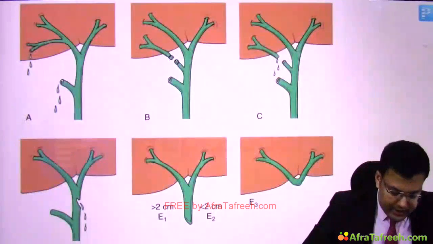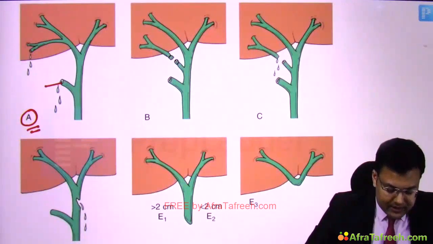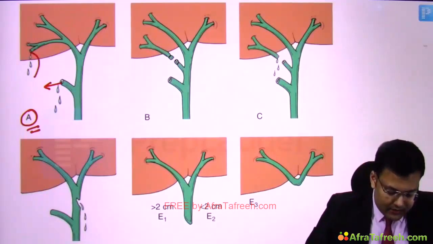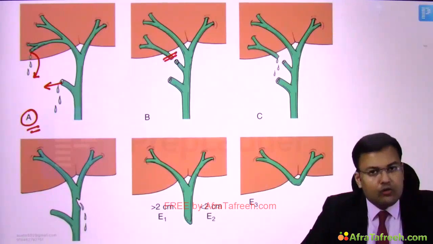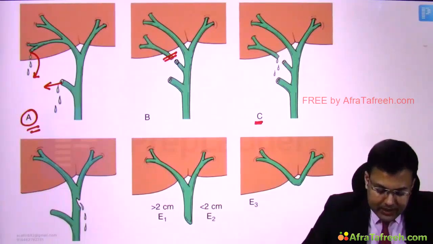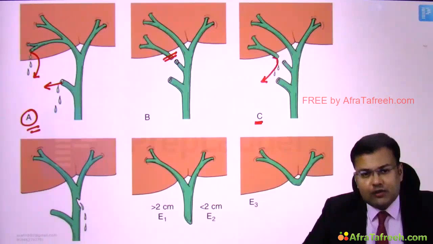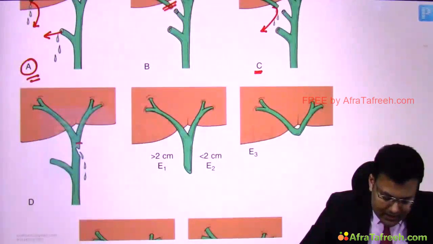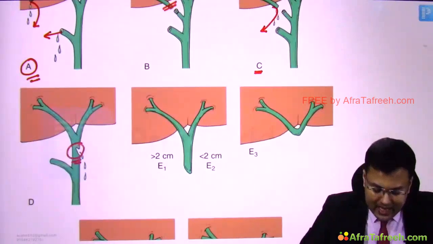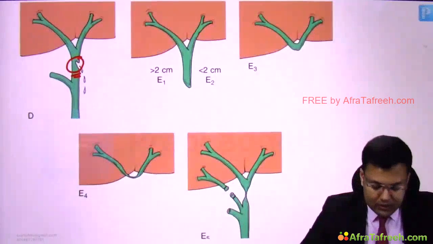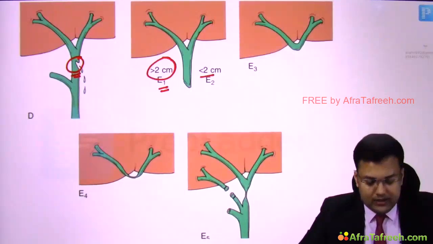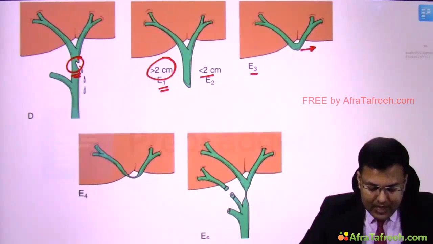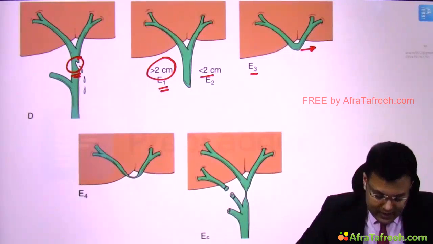So here you can see, in type A of the Strasbourg classification, there is cystic duct stump leak or leak from the subvesical duct of Luschka. In type B, there is transection with occlusion of the aberrant right sectoral duct. Type C, transection without occlusion of the aberrant right sectoral duct. Type D, lateral injury to the common hepatic duct. Type E, E1 to E5 Bismuth classification. So E1, common hepatic duct stump is more than 2 cm. E2, less than 2 cm. E3, hilar stricture with intact confluence, can you see? And here, hilar stricture with destroyed confluence, E4.